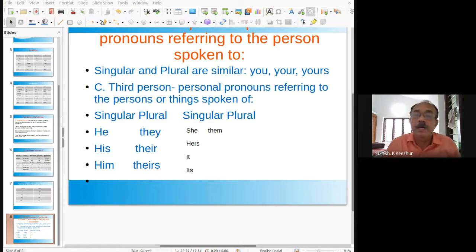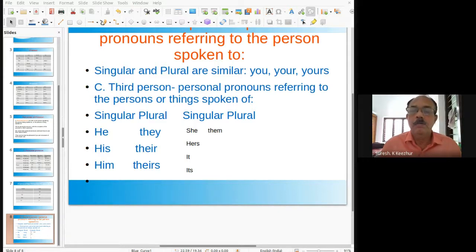Feminine gender: she, her, daughter, sister. Common gender is child, adult, cousin, neighbor. A child may be a male or female child. An adult may be a man or woman. Cousin, cousin sister or cousin brother. A neighbor may be both female and male.